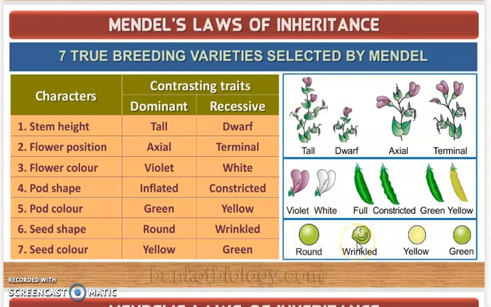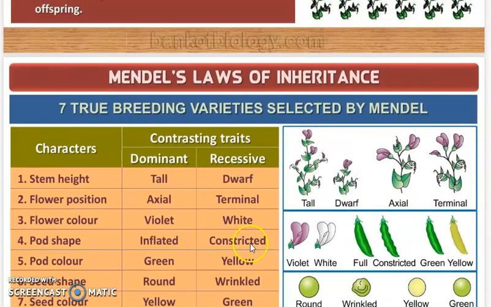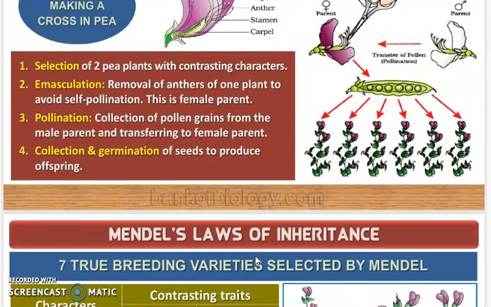wrinkled എന്ന് പറഞ്ഞാൽ ചുരുങ്ങിയത്, right? And he took seed color also, which is yellow and green. Yellow is the dominant trait and green is the recessive trait. So these were the 14 true breeding varieties which were selected by Mendel. അപ്പോൾ ഈ characters വെച്ചിട്ടാണ് he postulated the law of inheritance. Okay, so now let us move on to the inheritance of Mendel's pea plant.